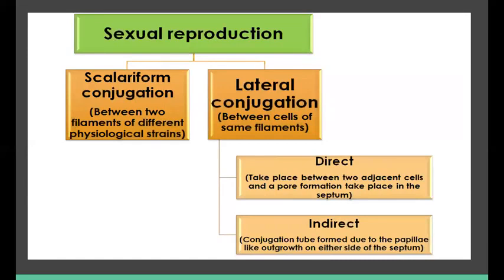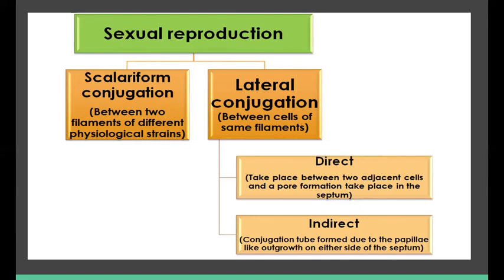Conjugation may be of two types: scalariform conjugation and lateral conjugation. Scalariform conjugation takes place between two filaments of different physiological strains, whereas lateral conjugation takes place between cells of the same filament. It can be of two types: direct and indirect.